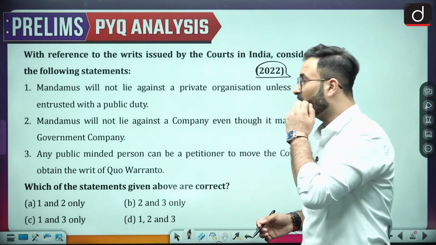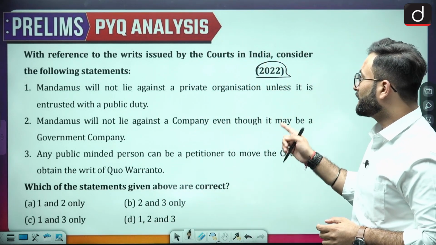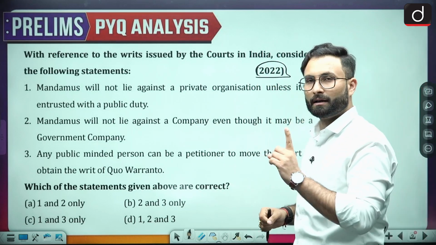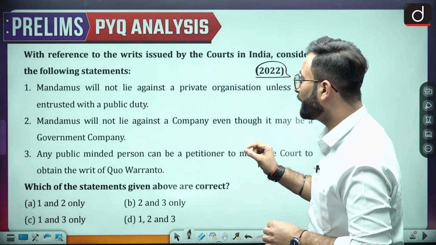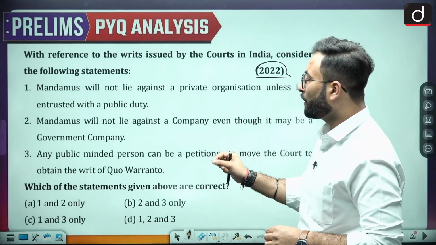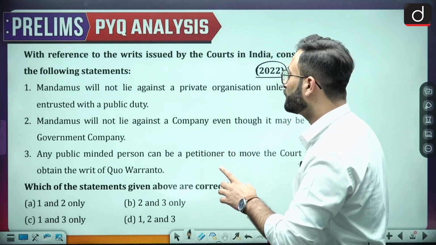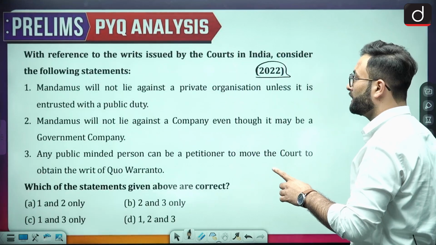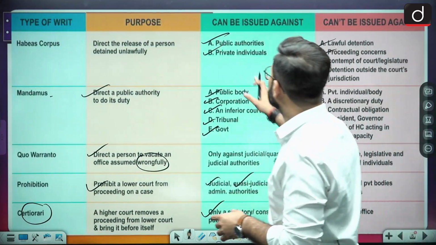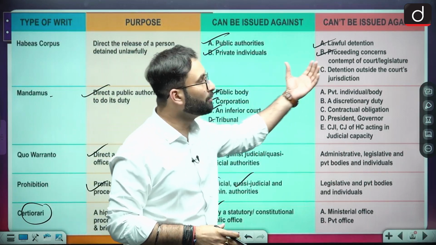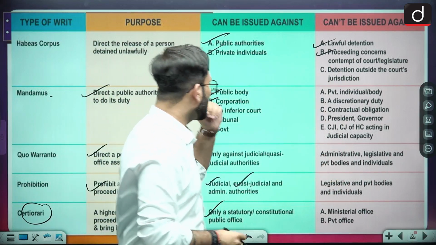Okay, coming to the next one. Mandamus will not lie against a company even though it may be a government company. Now we will be talking about that later. Then coming to the next one, any public-minded person can be a petitioner to move to the court to obtain a writ of quo warranto. Now when we talk about the writs, we have already seen who can actually go for it, and against whom that particular writ can be issued and against whom it cannot be issued. Okay, so here we are talking about the mandamus.